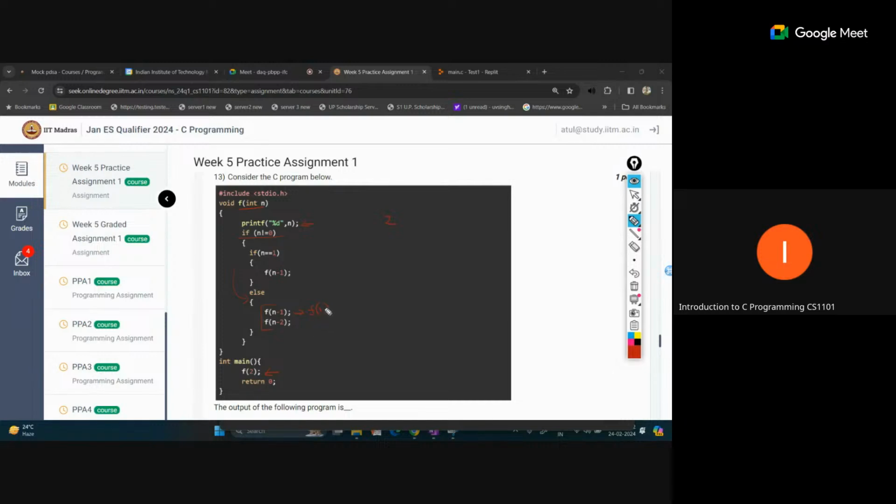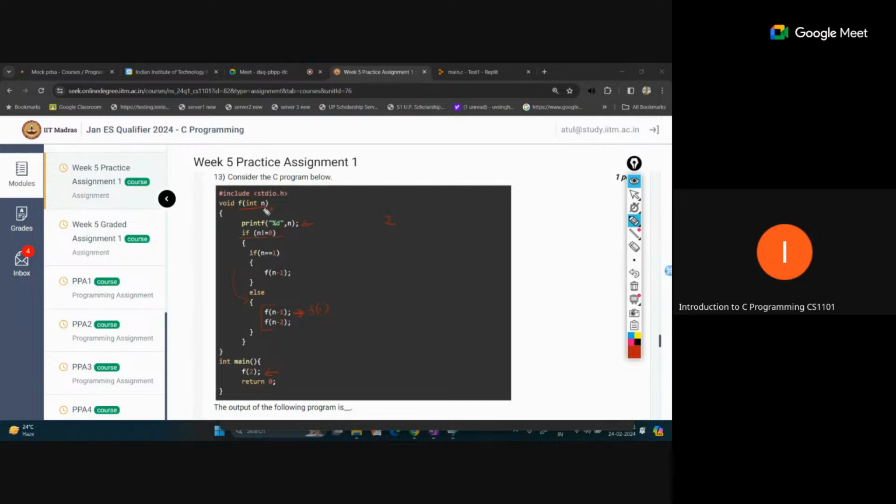Okay, so f1. This is the new call, so we will directly move to the new call, and now once again we will pass 1 from this point. Just remember that we are calling from this point, so we will return our value here. So then we are passing 1.